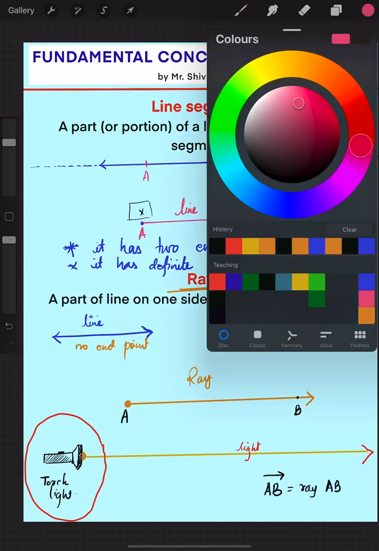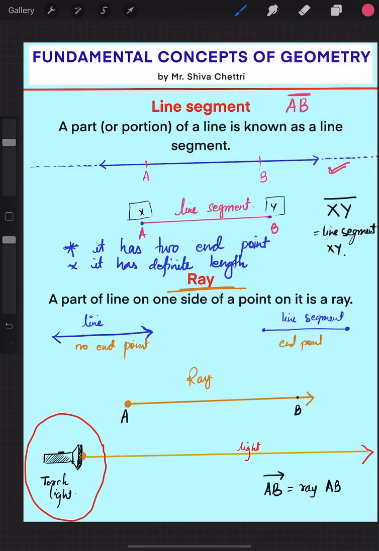Suppose this is PQ, then we write PQ with an arrow on one side, and it is understood that this is ray PQ. So this is the symbolic representation of a ray.